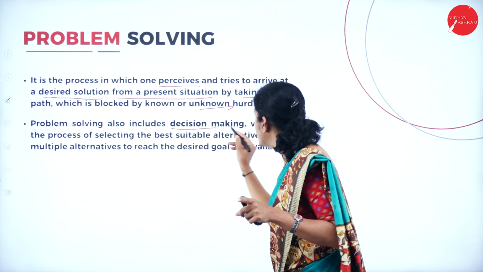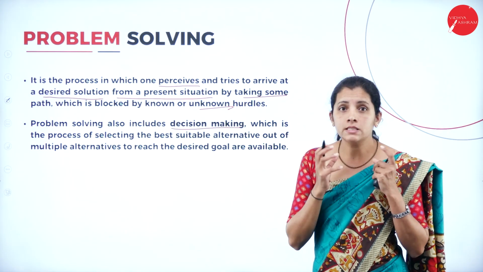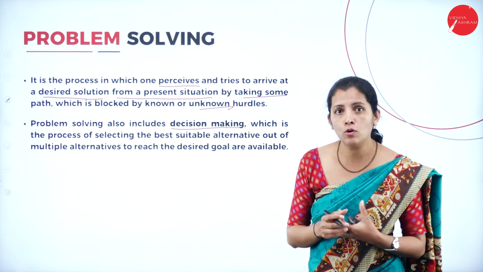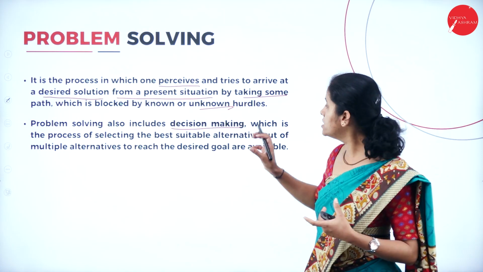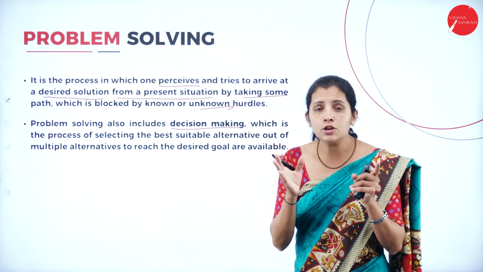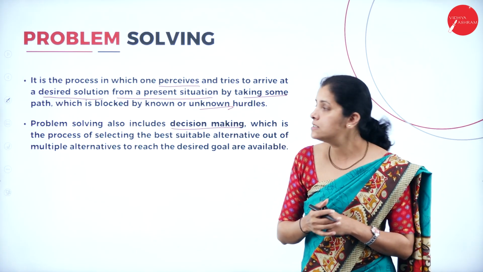So it is decision making, which is the process of selecting the best solution among all the possible solutions. Decision making means I want to take a decision based on all the possible circumstances.